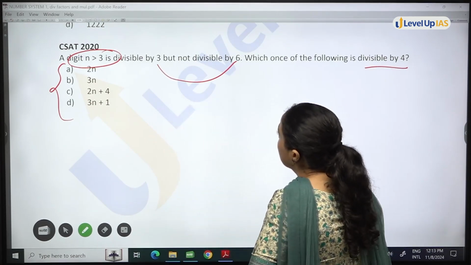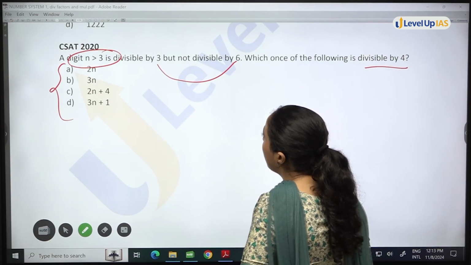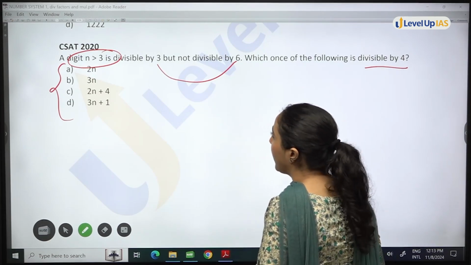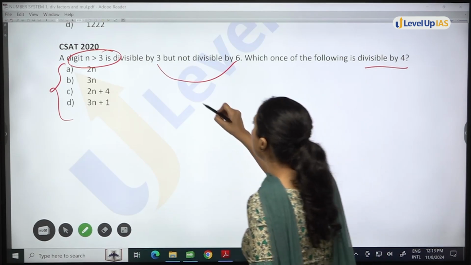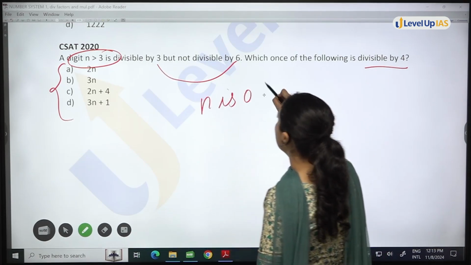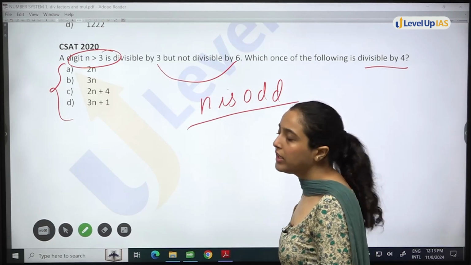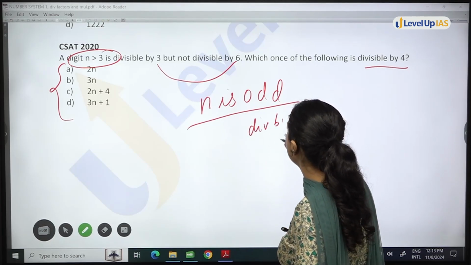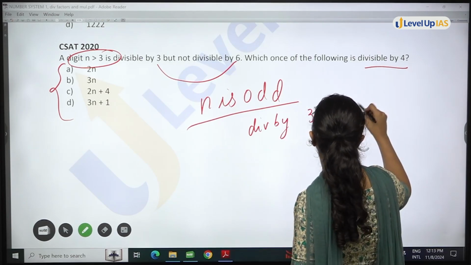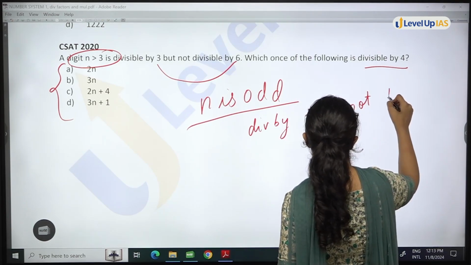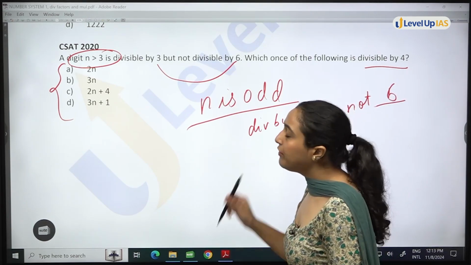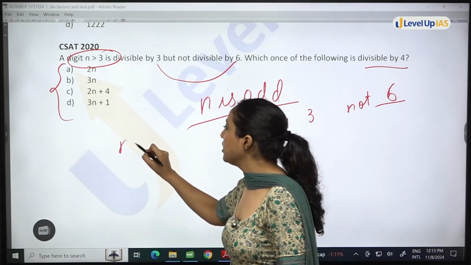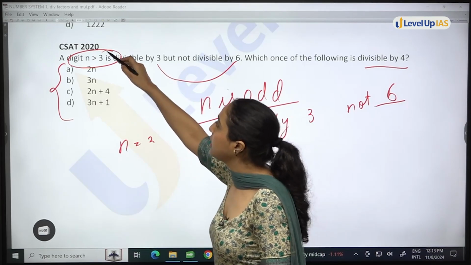Okay, so firstly, I know that there is a number n, it is divisible by 3, but it is not divisible by 6. That means n is what? N is an odd number, and n is divisible by 3, but not divisible by 6. Okay. So if n is an odd number that is divisible by 3, can we say n can be 3 also? Achha, n is greater than 3 also.